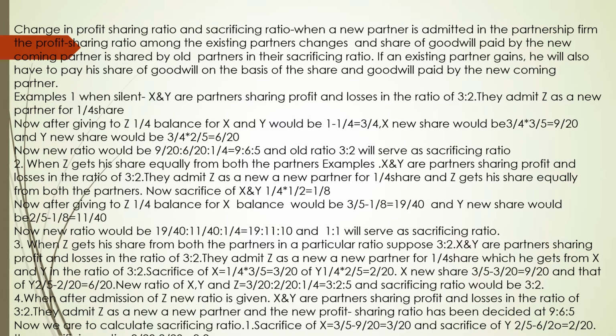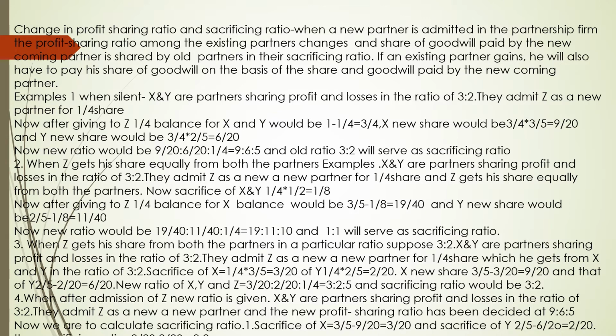Now, after giving Z 1/4, balance of X and Y would be 1 minus 1/4 is equal to 3/4. X's new share would be 3/4 into 3/5 is equal to 9/20, because the old ratio of X and Y was 3:2, and Y's new share would be 3/4 into 2/5 is equal to 6/20.